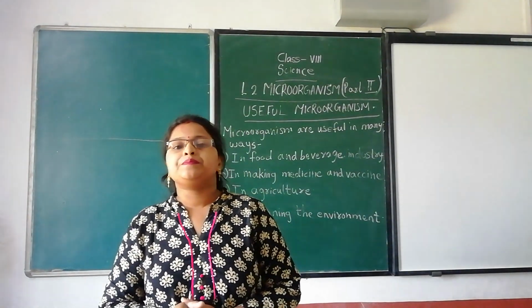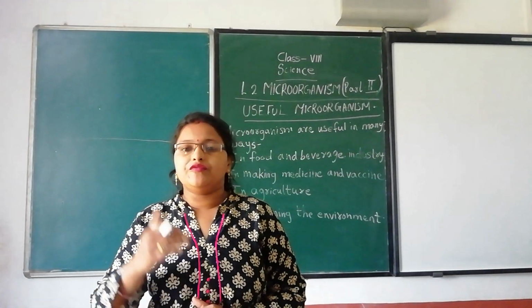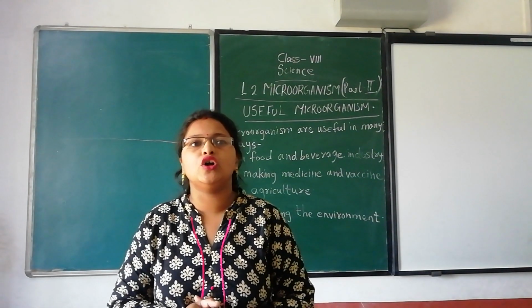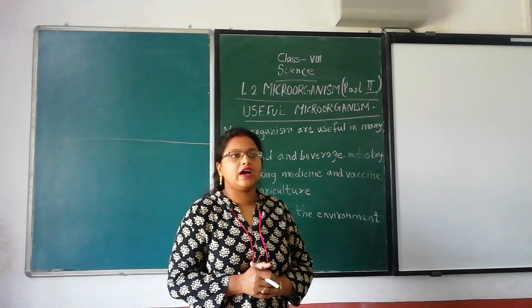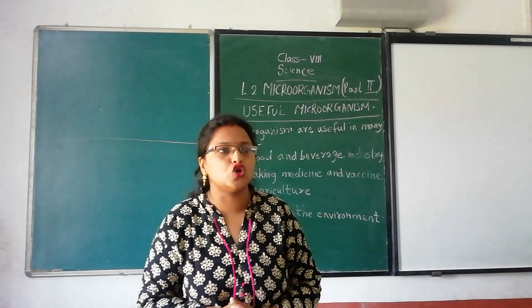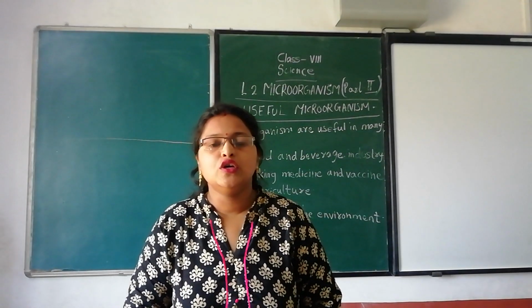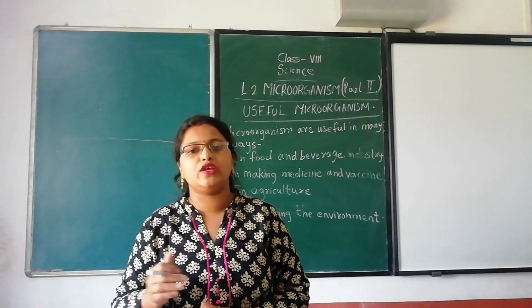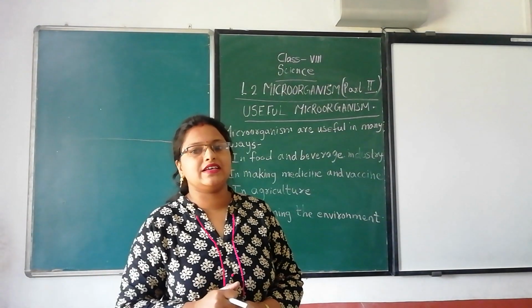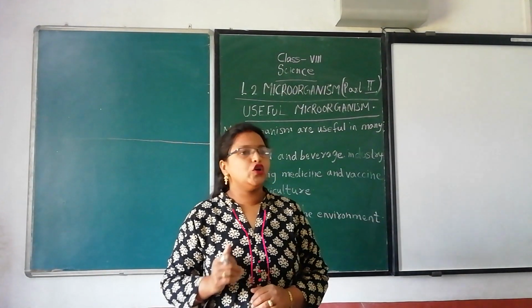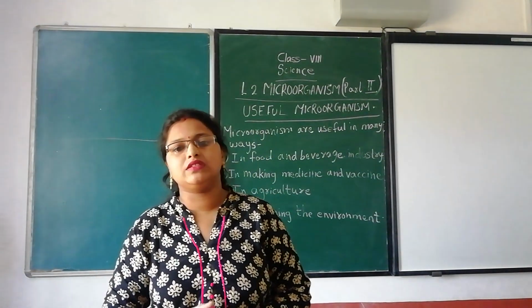These microbes are used to stop the growth of diseases. Some microorganisms are used to make vaccines which protect humans and other animals.